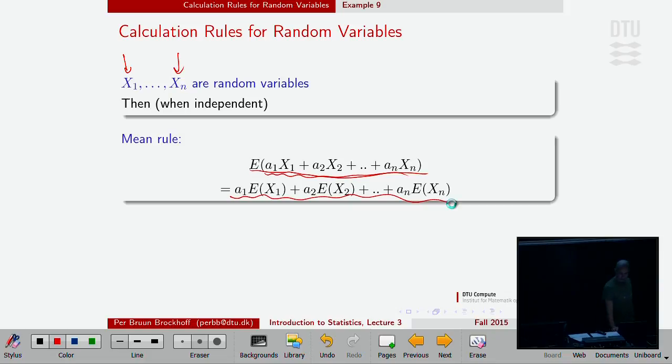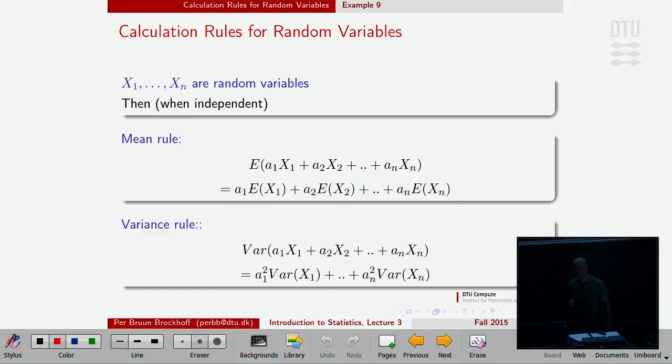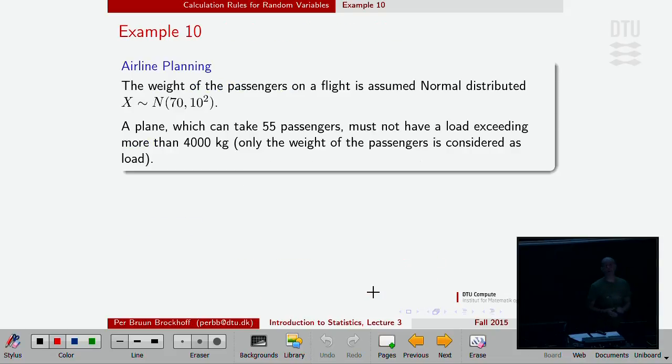Well, not still very exciting. This is slightly more exciting. And you can recognize the little thing from before, but in an extended version: the variance of a linear combination of many random sources is a linear combination of the variances, but using the squares of all these a's. This is an extremely important rule, and we jump to the final example of today, trying to make a point about this little rule.